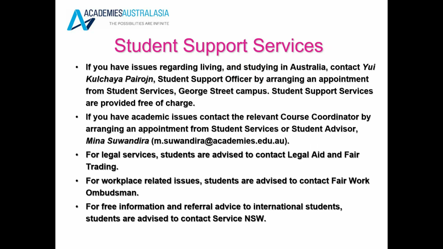Academies Australasia also offers a free student support service. This is a support service for students that relates to non-academic concerns or issues. If you have any issues regarding living or studying in Australia, or have any personal issues or work issues, you can contact us by arranging an appointment with Student Services at George Street campus, and they will be able to give you some more information on what you can do.